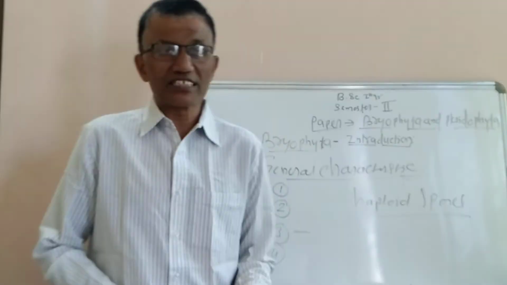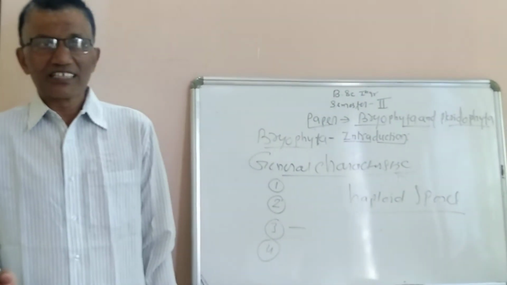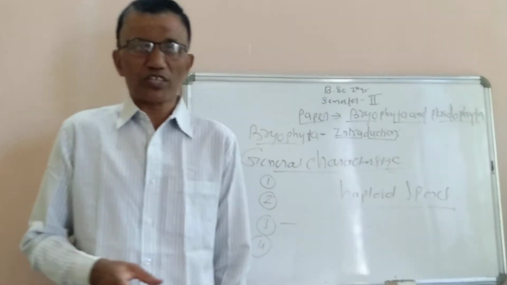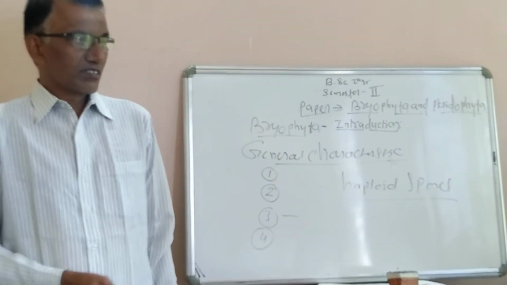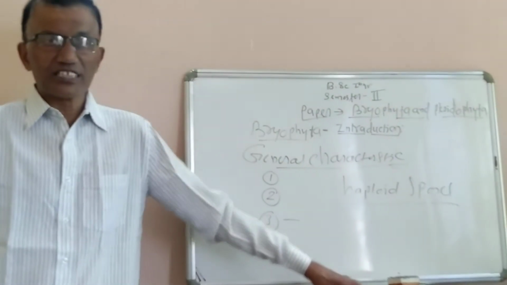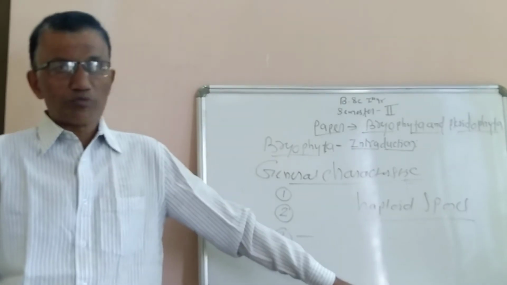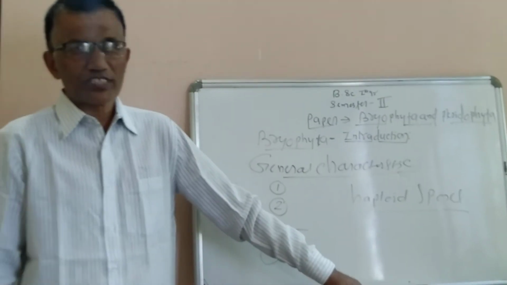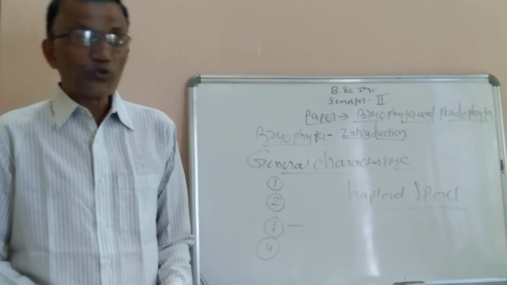While understanding the general characteristics of Bryophyta, you can easily understand the life cycles of the examples mentioned in your syllabus. In Hepaticopsida, only one example is mentioned, that is Marchantia, and in Anthoceropsida, only one example to study the life cycle, that is Funaria.